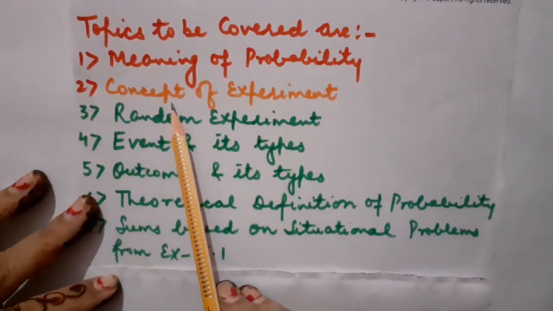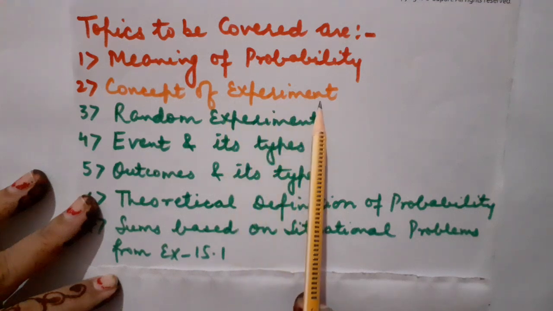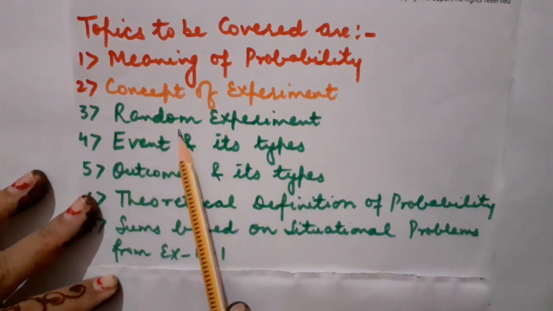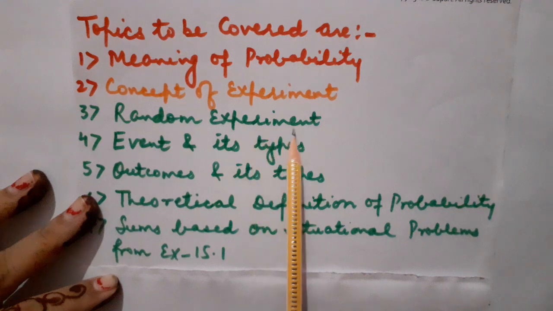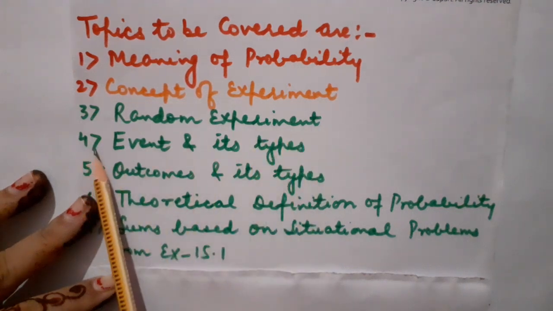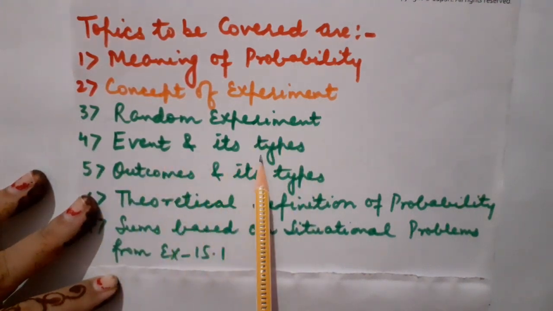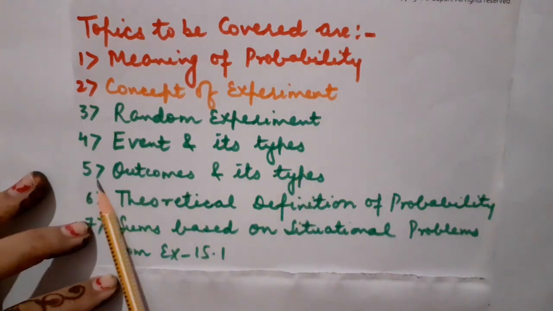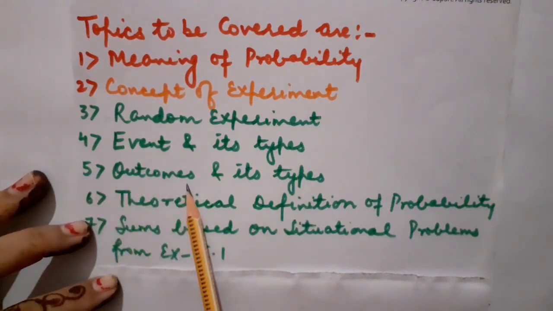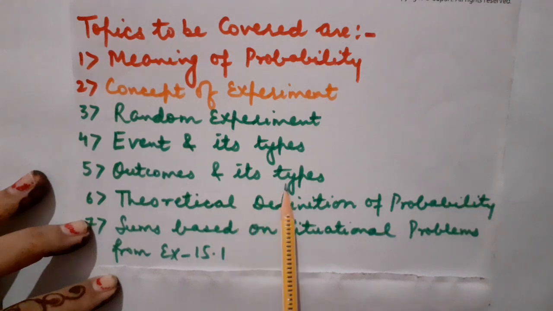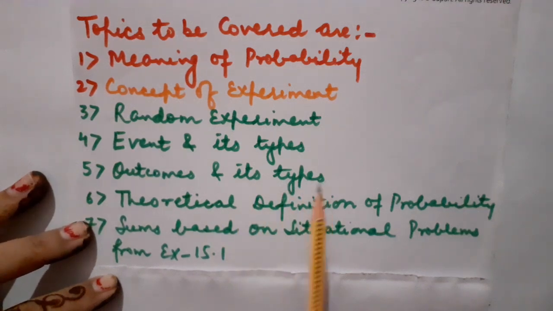Number 2, the concept of experiment will be taught. Number 3, the concept of random experiment will be explained. Number 4, event and its types will be explained. Number 5, what do you mean by outcomes and what are its types will be explained to you.